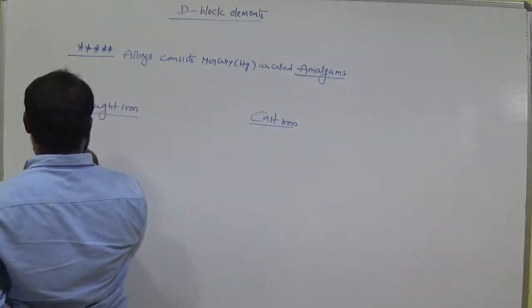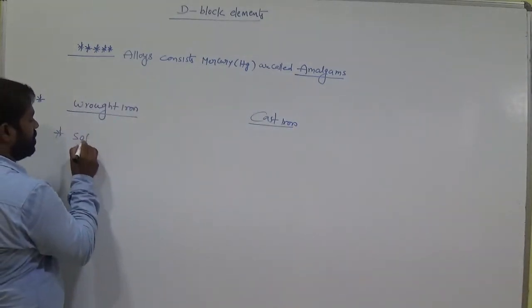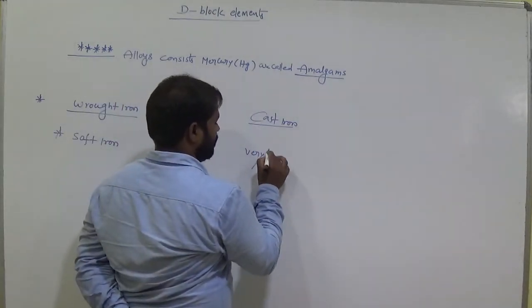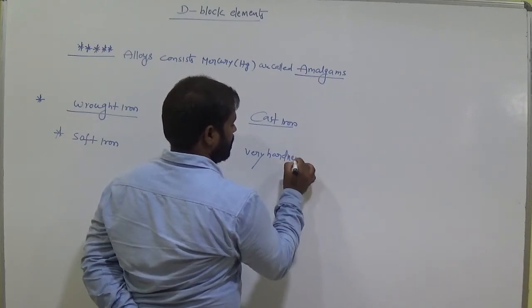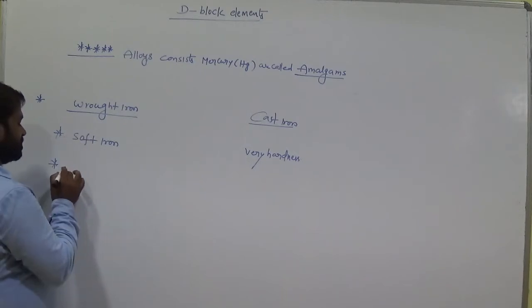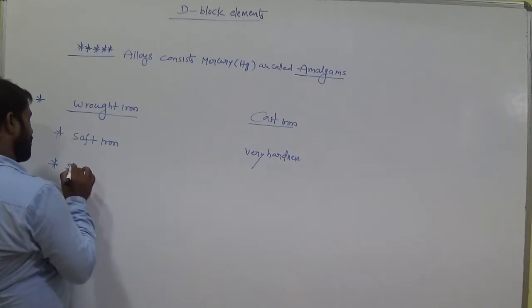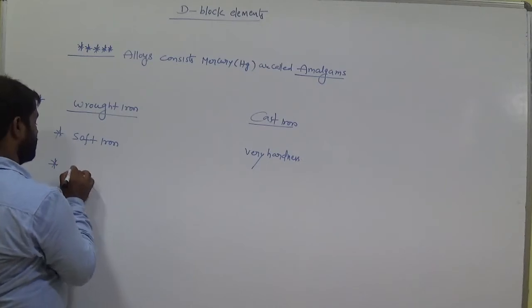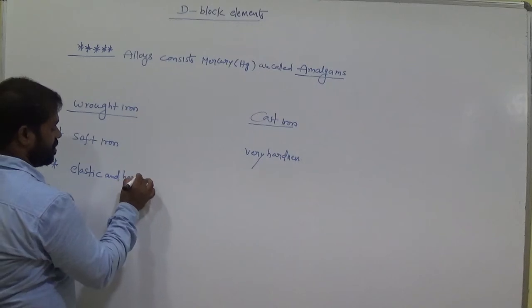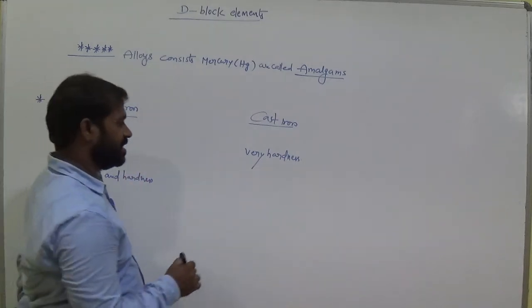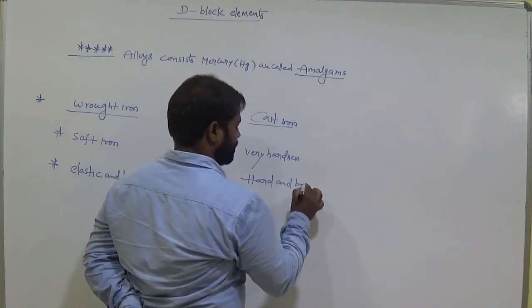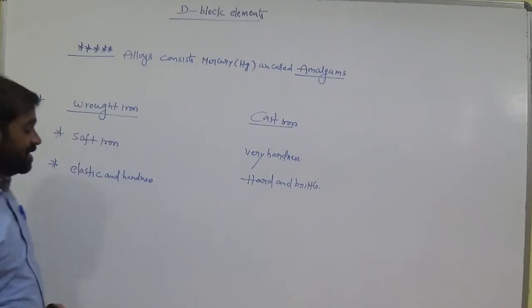Wrought iron is soft, elastic in nature. Cast iron is very hard iron, hard and brittle in nature, easy to break.